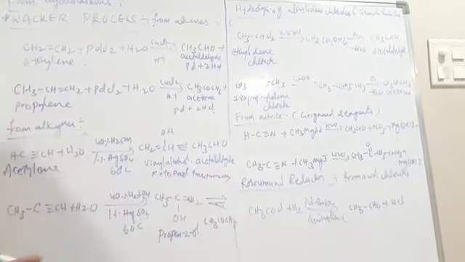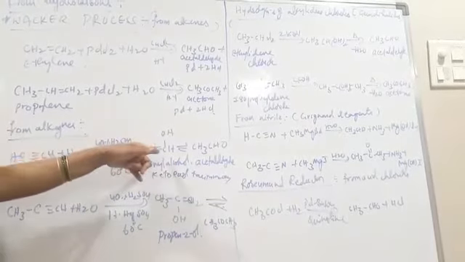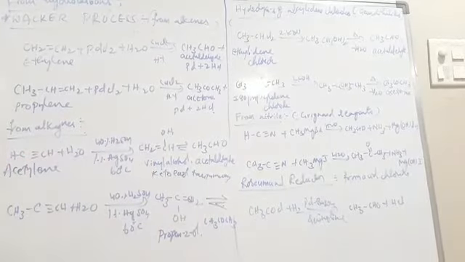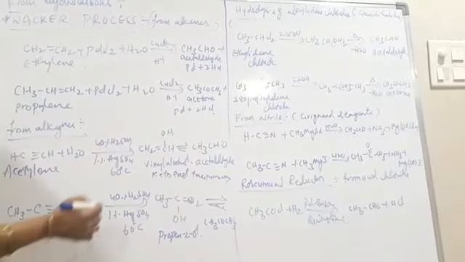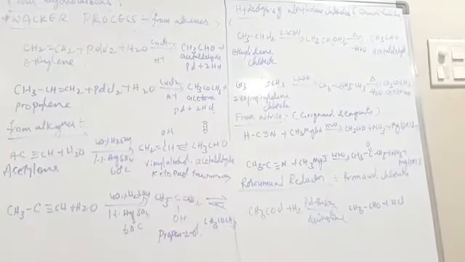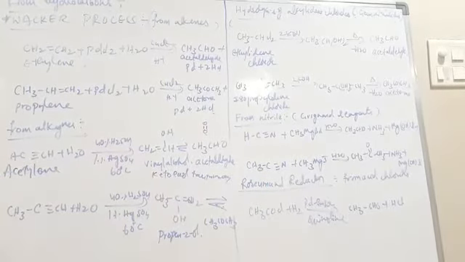Why? Because this is vinyl alcohol, so the functional group is ol, alcohol. And in CH3CHO the keto group is there. So the C double bond O group is present in acetaldehyde, the keto group. So that's why this is called keto-enol tautomerism.